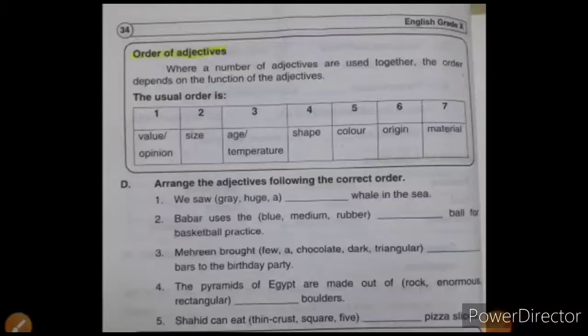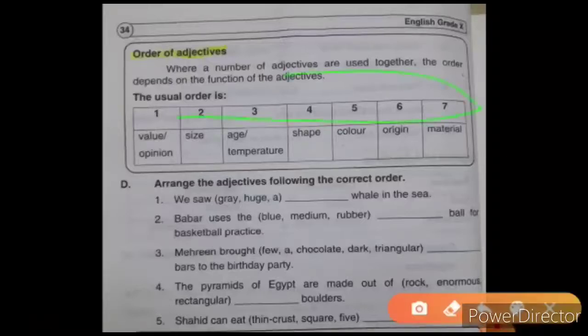Now on the next page, we have the order of adjectives. When you are using more than one adjective, you're going to write in a proper order. So we have the order over here, 1 2 3, just like in numbering here. It doesn't mean that you're going to use all of them at the same time, no, but whatever comes in the sentence, you're going to write it accordingly. For example, the first one, we saw dash whales in the sea. Are you going to say a huge gray whale or a gray huge whale? What do you think is the most appropriate? It is a huge gray whale.